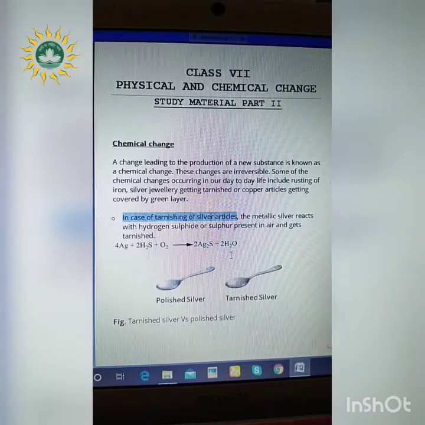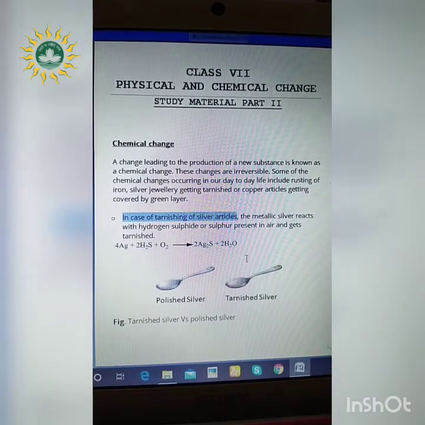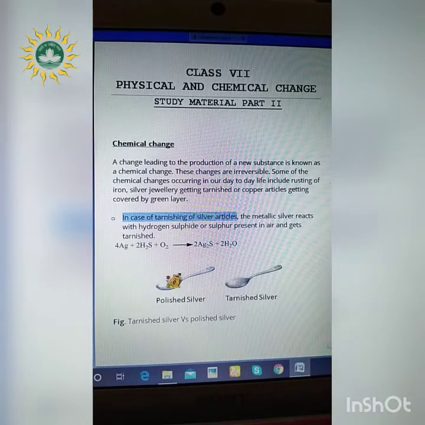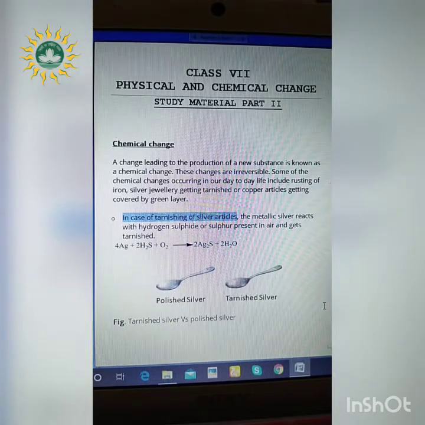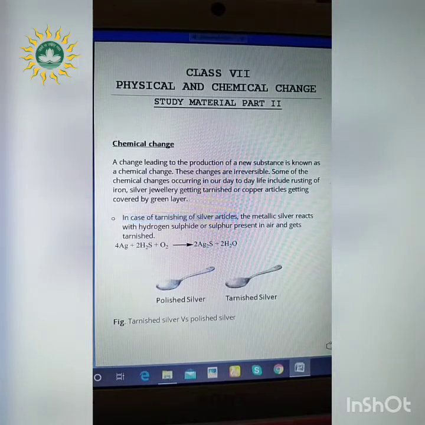which is called Ag2S. Now what is this Ag2S? It is silver sulfide, which is formed in the presence of water. As a result, the polished silver is converted into tarnished silver, and this cannot be reverted back to polished silver again. Hence, this is a chemical change.